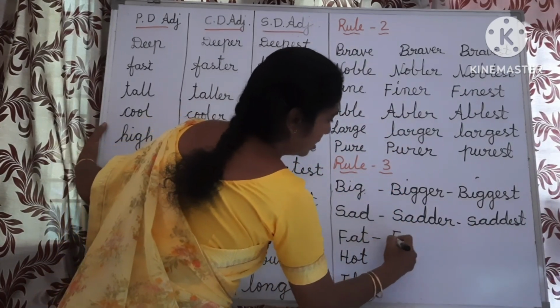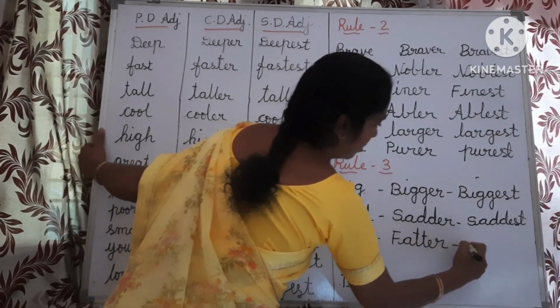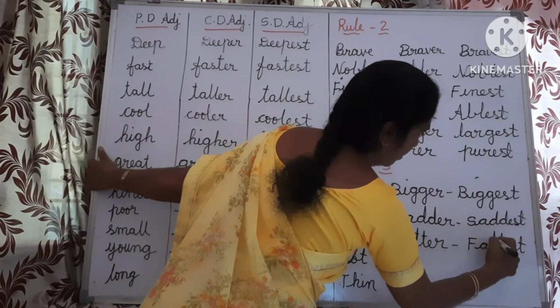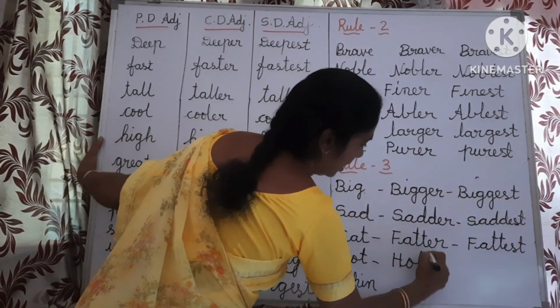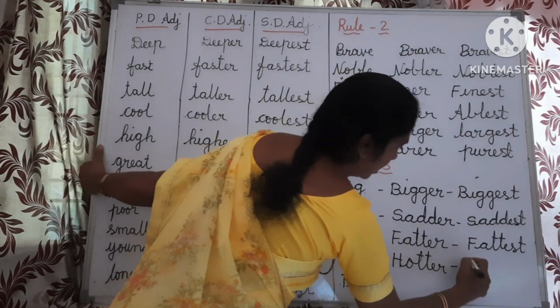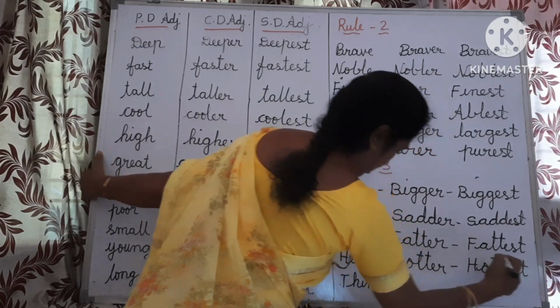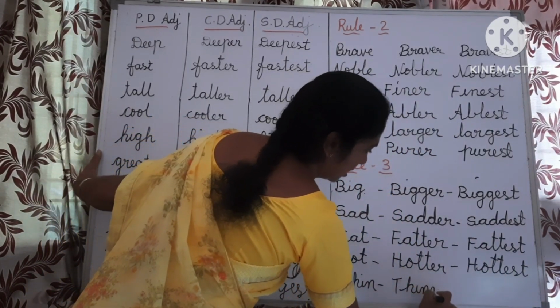Fat, fatter, fattest. F-A-T-T-E-R, fatter, fattest. Next, fit, fitter, fittest. Hot, hotter, H-O-T-T-E-R, hotter, hottest, H-O-T-T-E-S-T, hottest. Thin, thinner, thinnest.